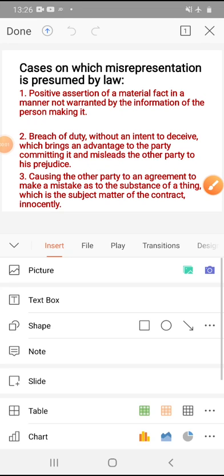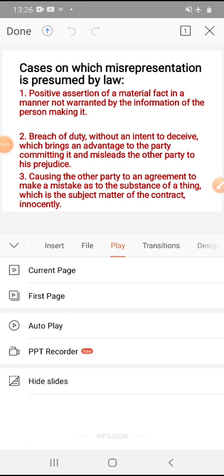Hello students, we'll see the next part of the misrepresentation, that is, the cases on which misrepresentation is presumed by law.